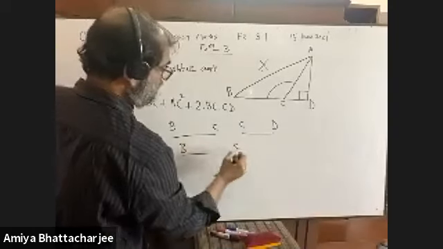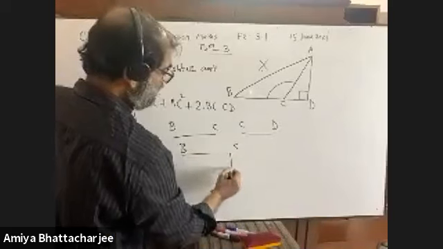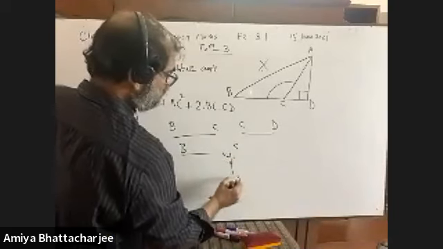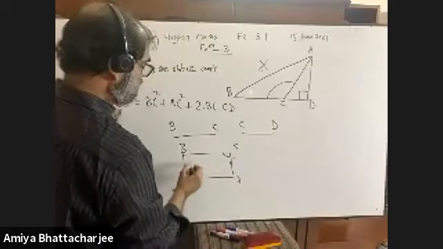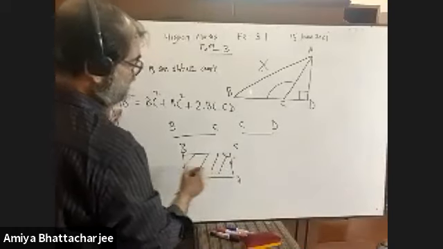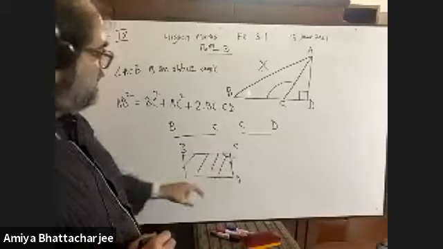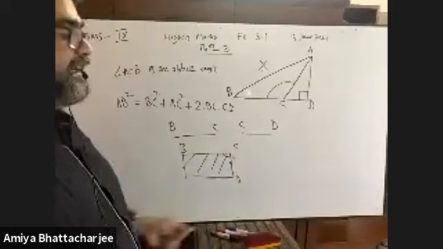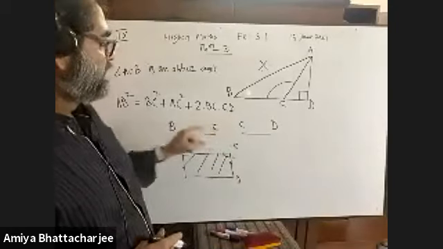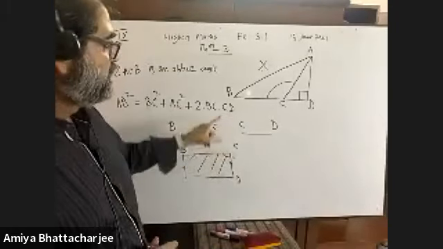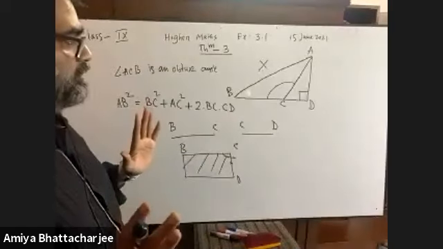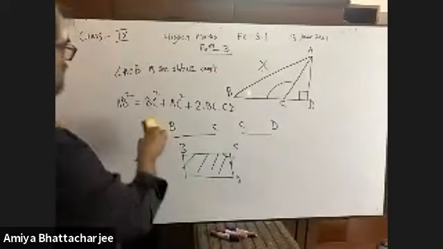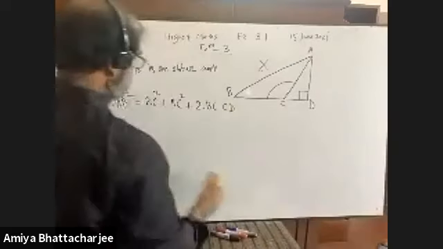It is B, it is C, and we draw a perpendicular here, and it is D. Length is BC and breadth is CD, so its area is BC into CD. Have you got it? Yes, sir. Now we have to prove this.